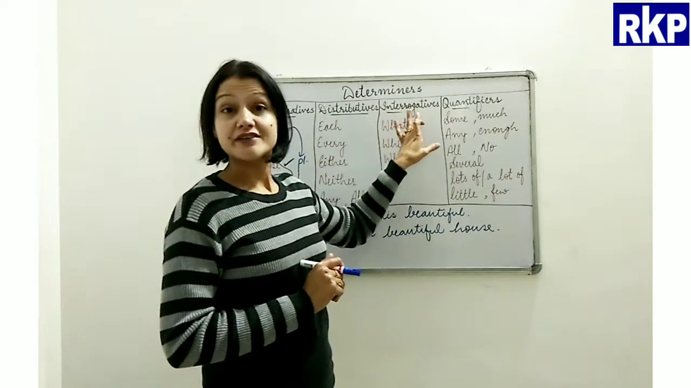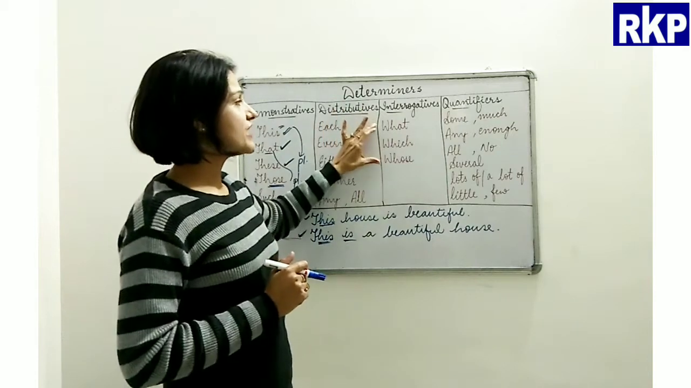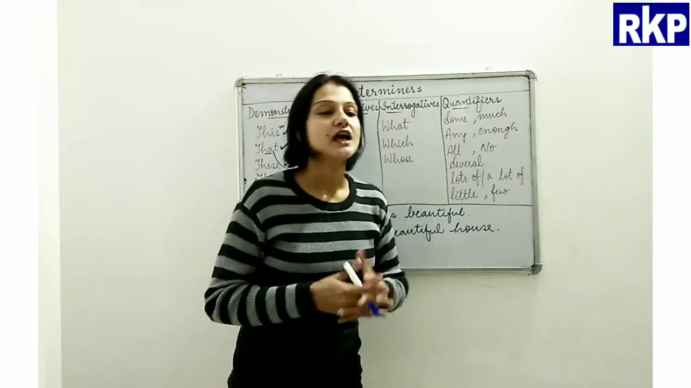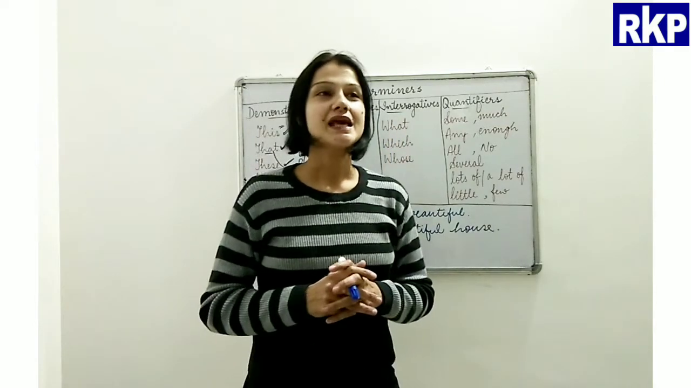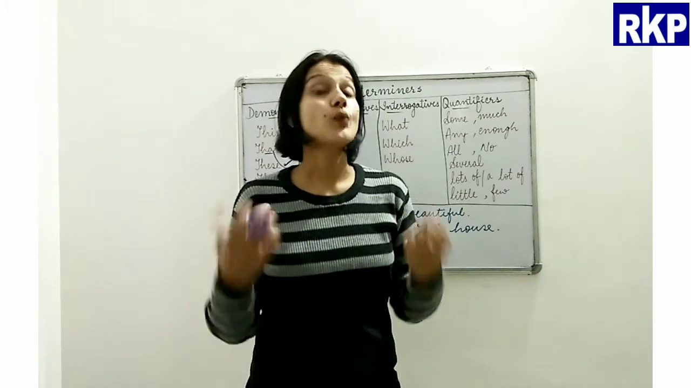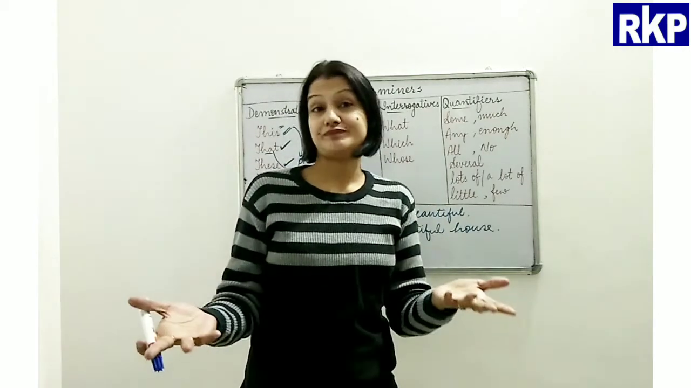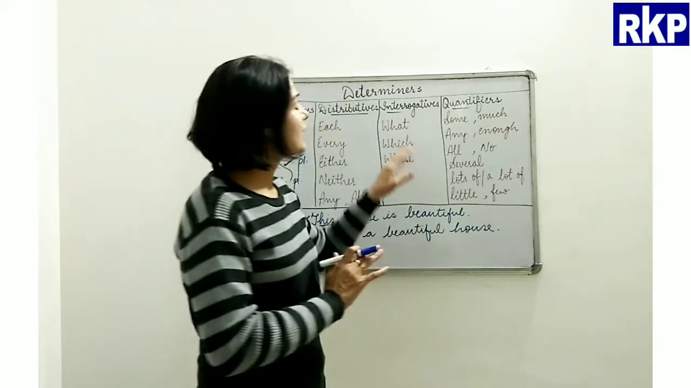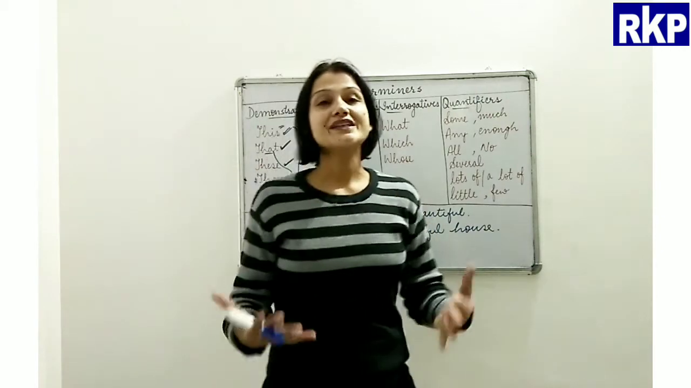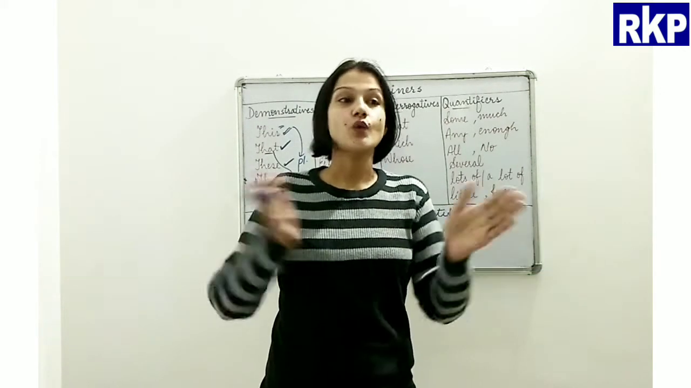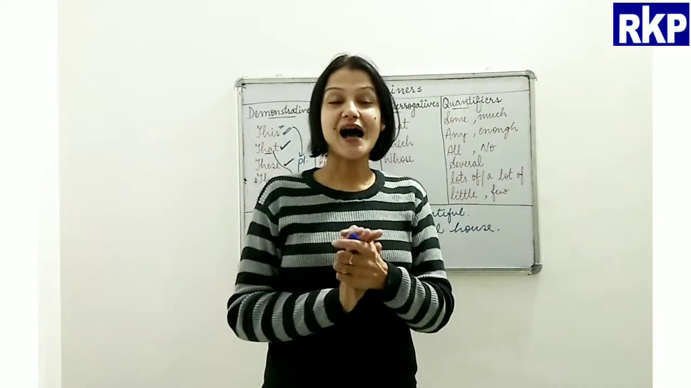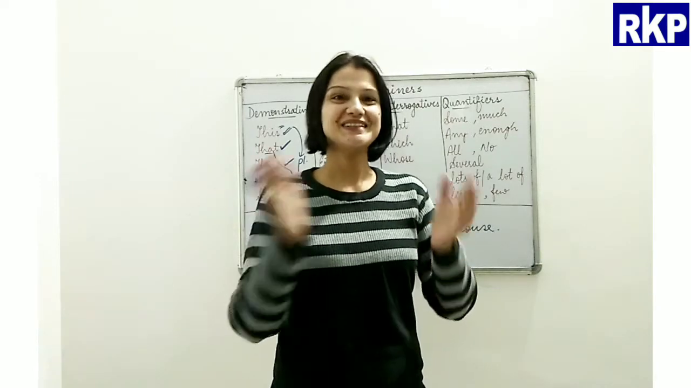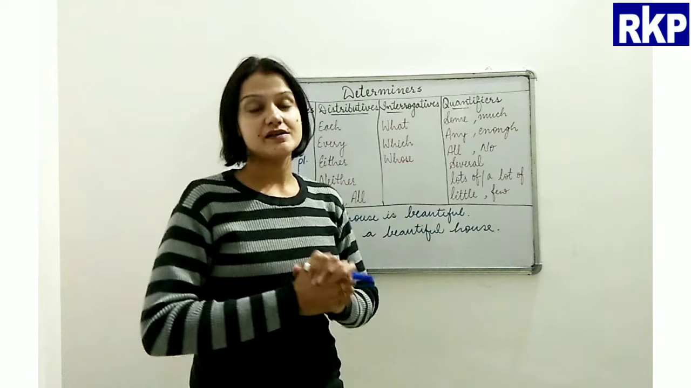Next is interrogatives. We have three only: what, which, and whose. Beta, when interrogatives are used as determiners, they ask a question about a noun. For example, I can say, which bat is yours? So it asks a question about a noun, that is bat. Understood? Alright.